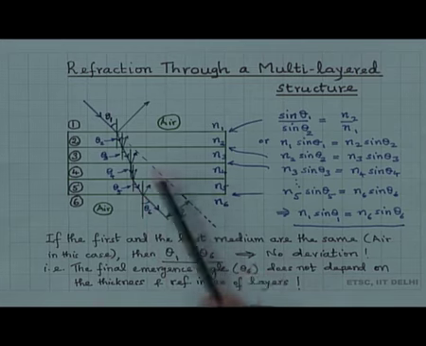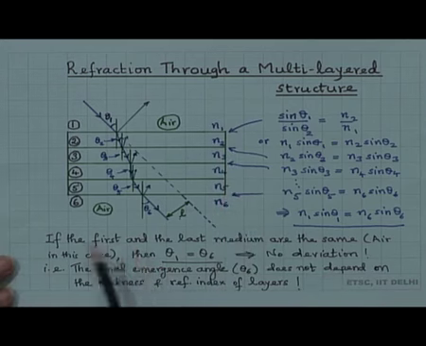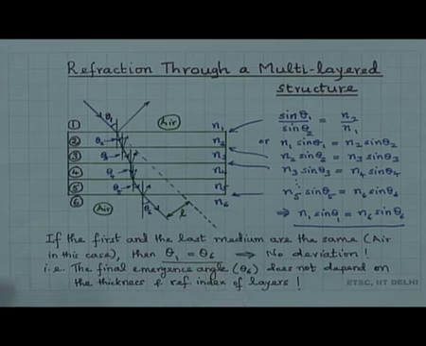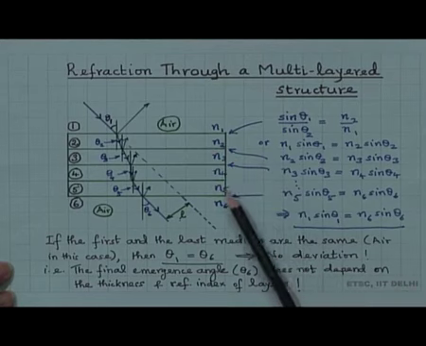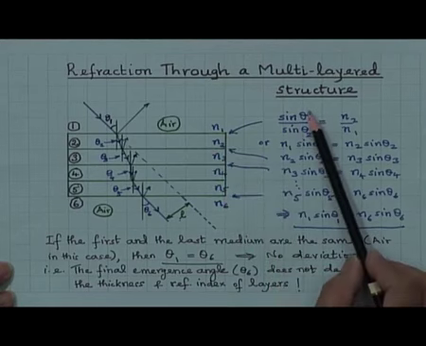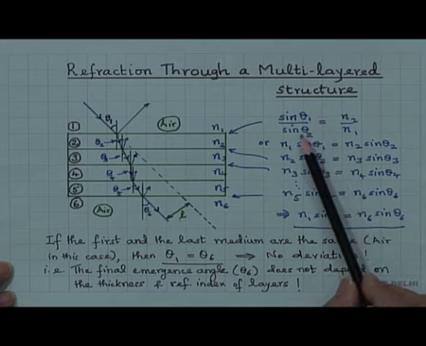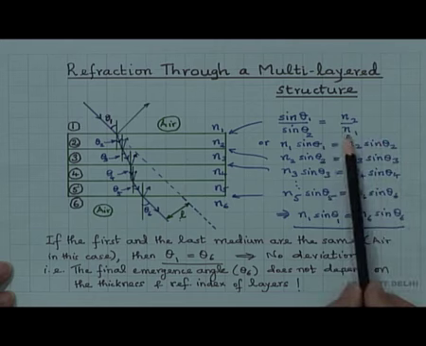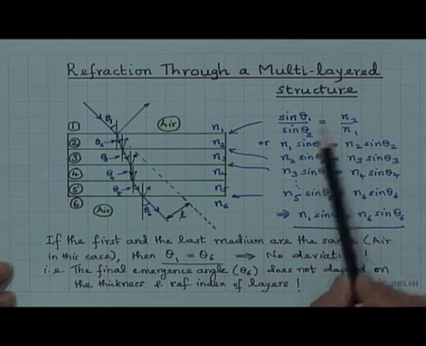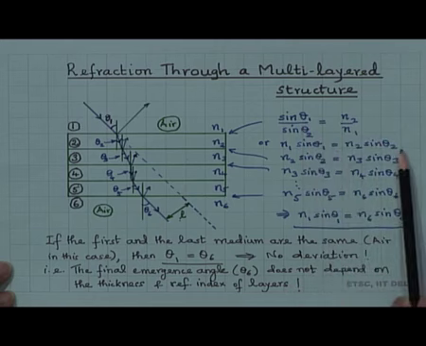I have just taken some refractive indices, but we have not given any values here. If we apply Snell's law at each interface, so the first interface, sin theta 1 by sin theta 2 is equal to n 2 by n 1, or we can cross multiply this, n 1 sin theta 1 is equal to n 2 sin theta 2.